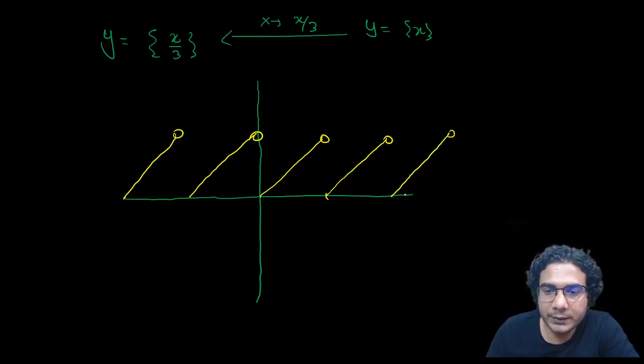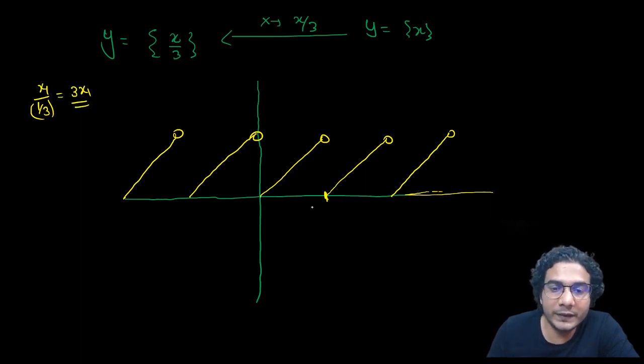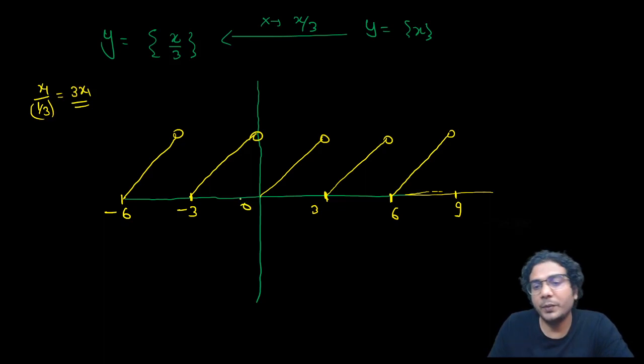See, I plotted those points. Okay. The only change you need to make is this point was 1. Now whatever was the point x1, now that will become x1 divided by a. A is 1 by 3. So you can see every point will become 3 times of the original point. So this point was 1, now this will be 3 into 1. So 3, this point will become 6. This point will become 9. This point will become minus 3. This point will become minus 6. Got it? So that is the only change you need to make. Rest everything is same. So I hope you have got it.